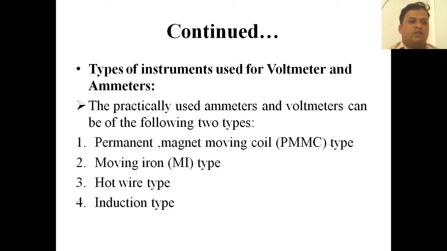Types of instruments used for voltmeters and ammeters are different. The practically used ammeters and voltmeters can be of the following types. Number 1 is permanent magnet moving coil, the short form of which is PMMC type of instrument. And moving iron type of instrument is called MI type. And the others are the hot wire type and induction type of instruments. So mainly we are studying the PMMC and MI instruments here.